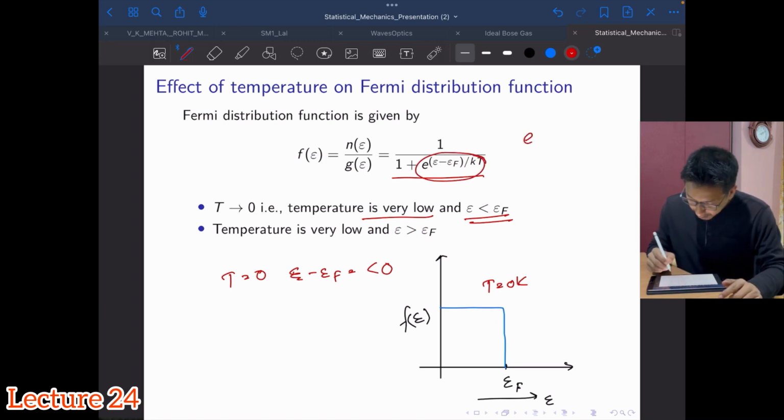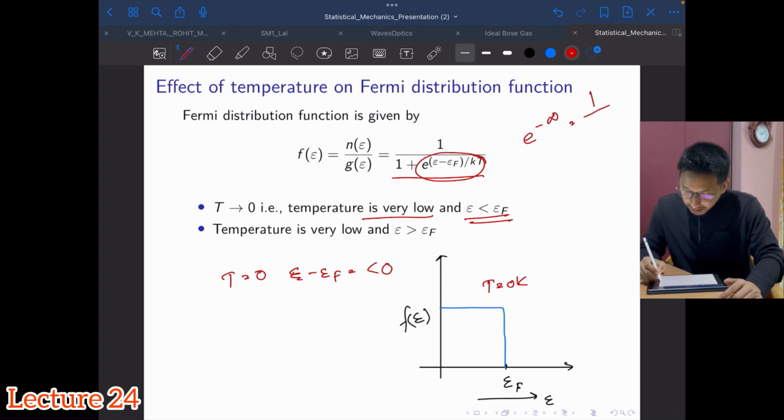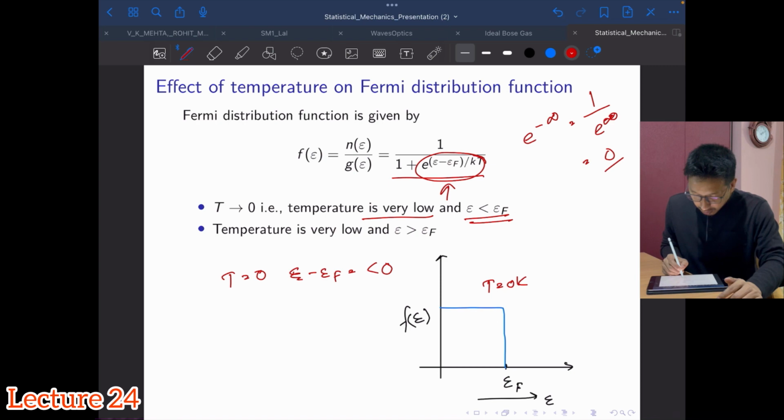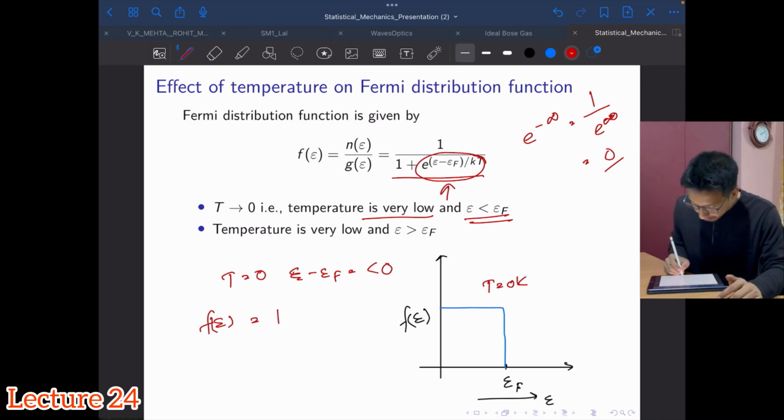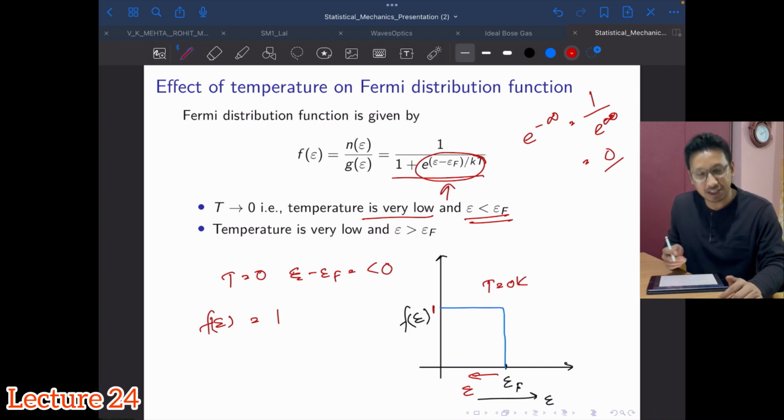Since T is 0, the exponent goes to negative infinity, so this is 1 by e to the power infinity, which is equal to 0. If I substitute 0 here, I will get 1. So the value of f of E for this condition will be equal to 1. Below the Fermi energy EF, your occupancy or distribution function takes the value 1.